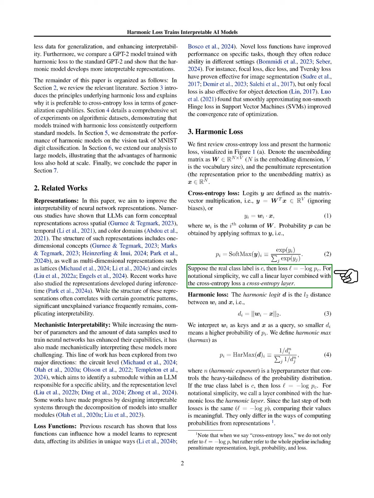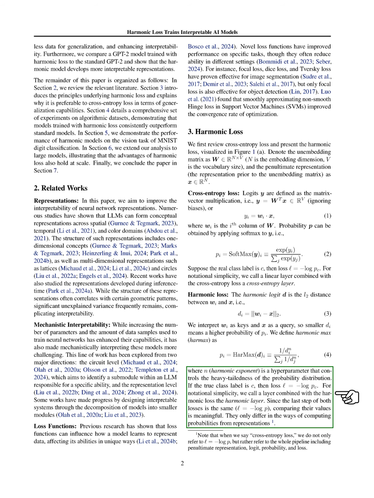If the true class label is C, the loss is again the negative logarithm of P for class C. We call a layer that uses harmonic loss a harmonic layer. Since both losses end with the same calculation for loss, comparing their values is meaningful, as they differ only in how they compute probabilities.